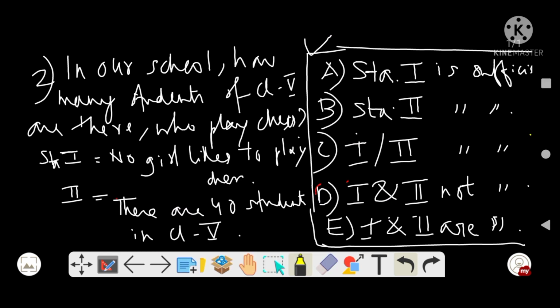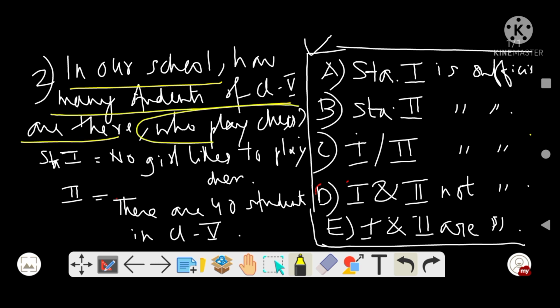See, in our school, how many students of class 5 play chess? This is your question. How many people in class 5 like to play chess? Statement 1 says no girl likes to play chess.